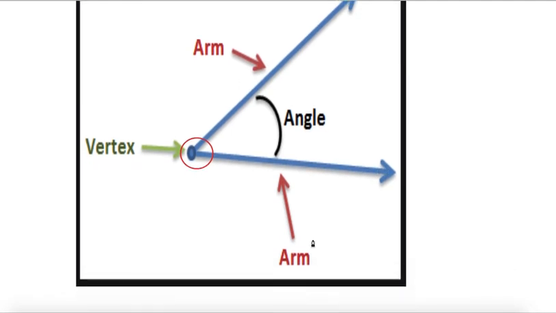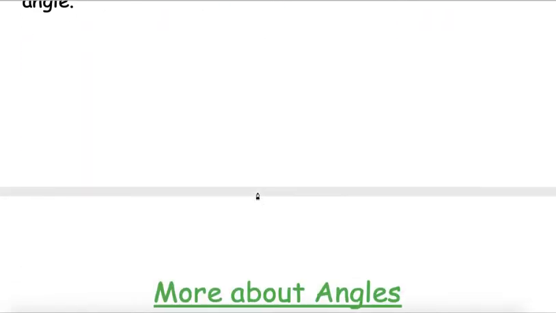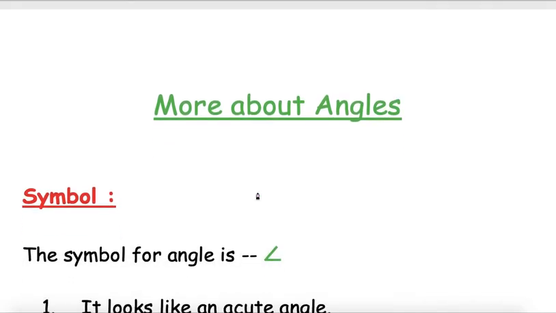So we have learnt about two terms. One is vertex and another one is arm of the angle. Now let's move forward, children. Let's learn more about angles now.